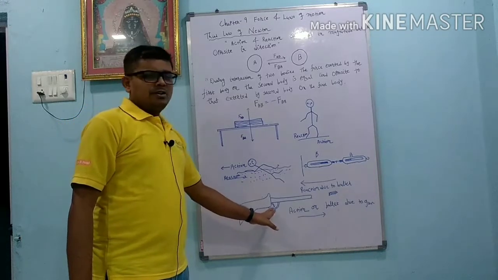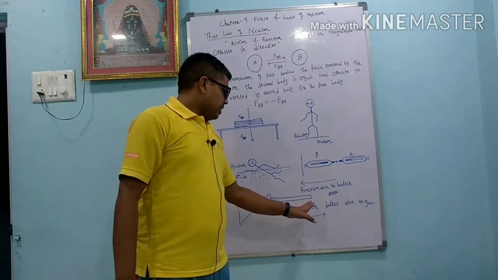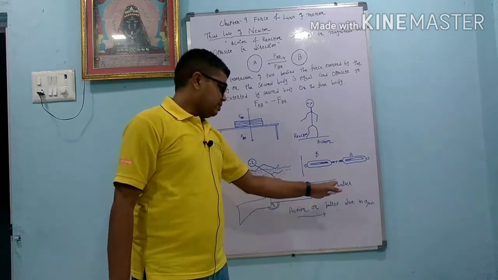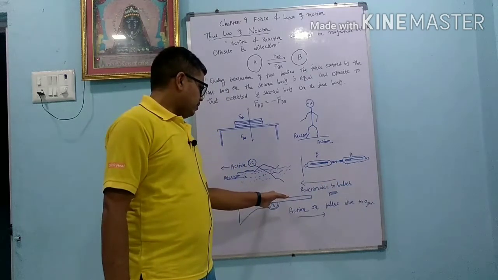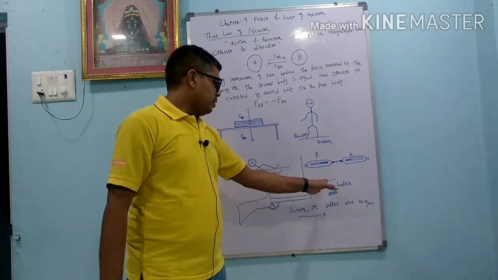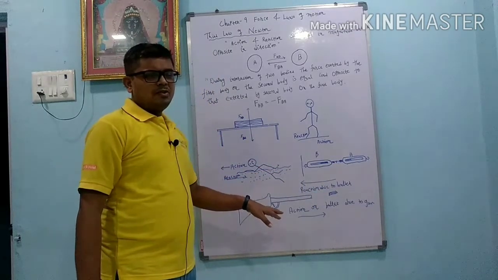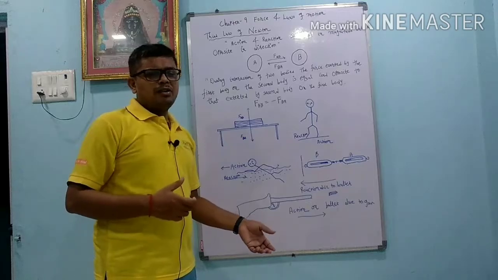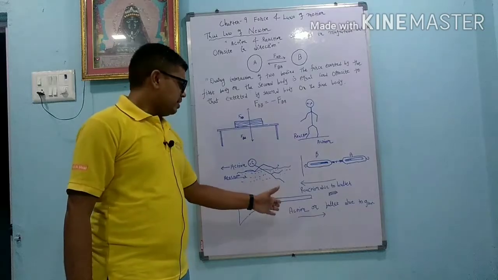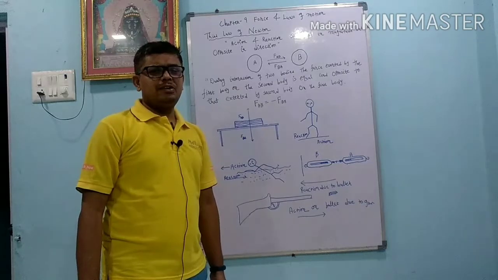Whenever we fire a bullet from a rifle, at that time two types of force exist. First, the bullet goes in the forward direction because the spring of the rifle gives force to the bullet, so it goes forward; that is called action. In the same way the bullet applies a force in the backward direction; that is called reaction. Because of that, whenever you fire a bullet from a rifle, you feel the force on your shoulder. So in this condition also action and reaction are equal in magnitude, but they are in the opposite direction.